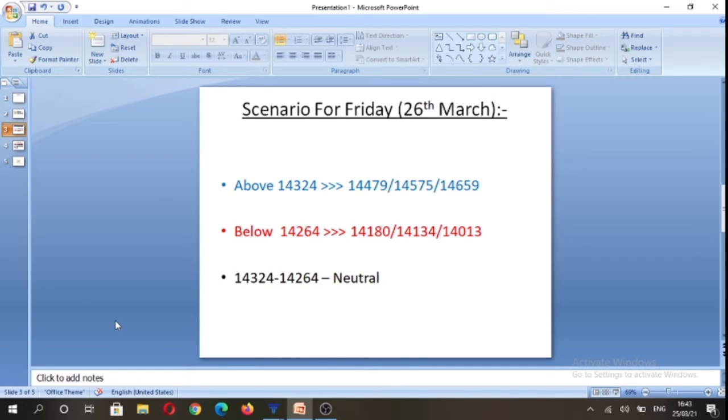Above 14,324 we can trade towards 14,479 levels, potentially 14,575, and 14,659 would be an outlier if it were to happen. And on the flip side, below 14,264, which is today's low, we can potentially trade towards 14,180 levels, 14,134, and potentially 14,013 levels. And the neutral price range for tomorrow is going to be 14,324 to 14,264, in which one can refrain from making any trades.